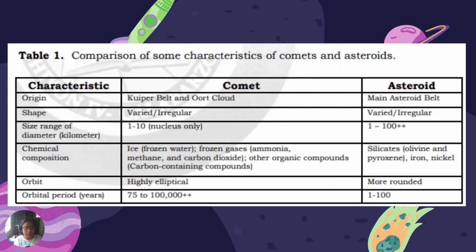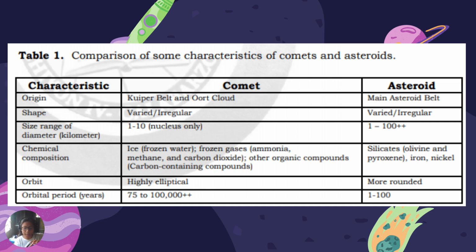Okay, so in this table, as you can see, there is the comparison of the characteristics of comets and asteroids. Let us see if there are any similarities, or many comparisons or differences between the two. So first, characteristics of our two subjects, comet and asteroid: origin, the Kuiper belt, and the Oort cloud.